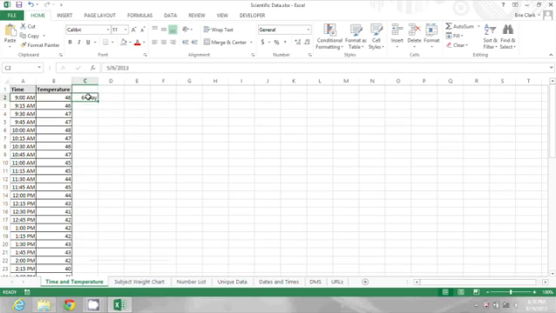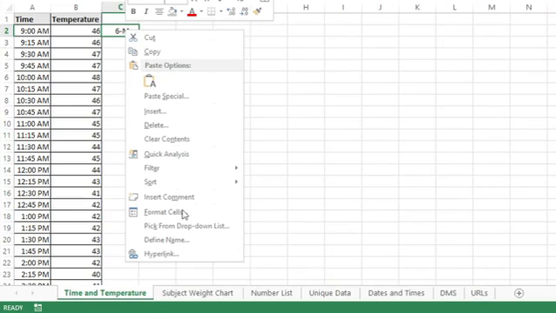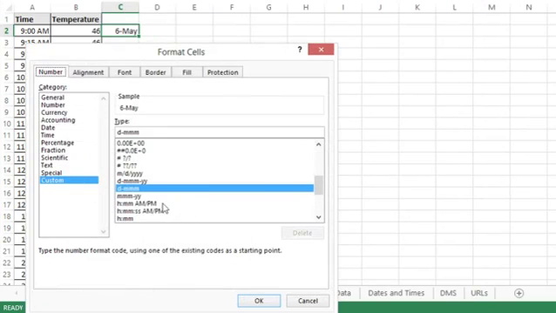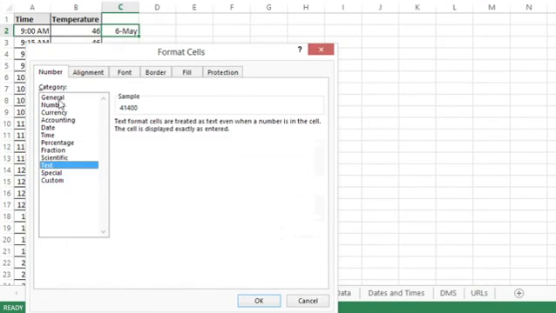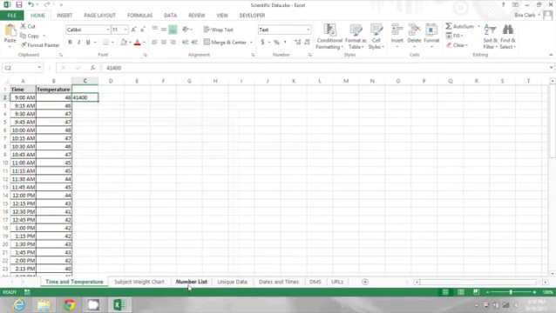So I'm going to right click on this cell, go to Format Cells, and choose text or number. Doesn't really matter, I just don't want it to be a date. But when I click OK, now it says 41,400 because it's taken that date value and converted it into a number. So I'm just going to press delete on my keyboard and type 5/6 again and press enter. And now it retains it as regular text.